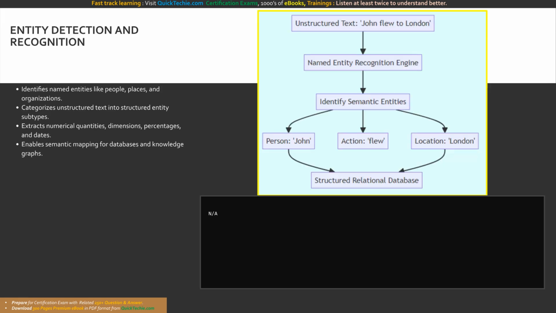Moving forward, our next critical text analysis technique is entity detection, formerly known in data science as named entity recognition, or NER. While key phrase extraction identifies overarching themes, entity detection is highly granular. It is the NLP workload responsible for scanning unstructured text and accurately identifying specific, named entities, such as the names of people, geographical locations, organizations,